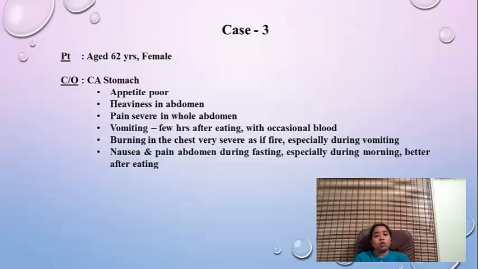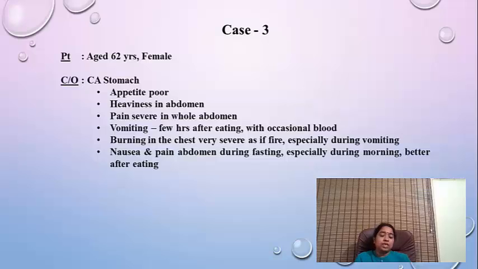Actually, one or two sittings of chemotherapy were over, and he had vomiting a few hours after eating, sometimes with occasional blood. The blood was after chemotherapy only; before that it was not there. Burning in the chest was very severe. He said it was as if there was some fire in his chest, and this burning was more during vomiting.